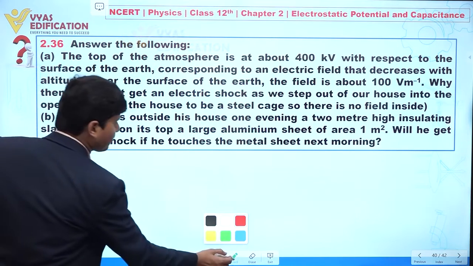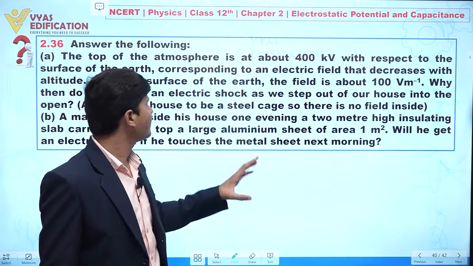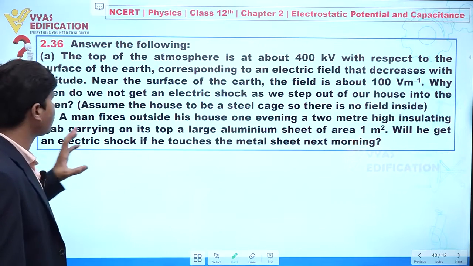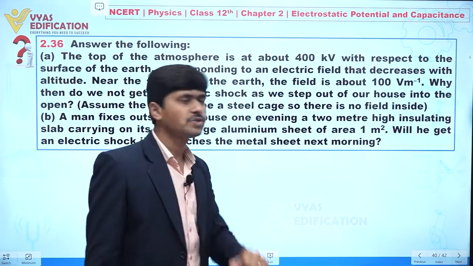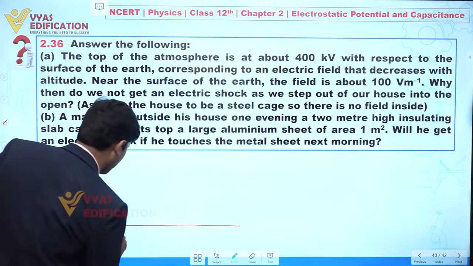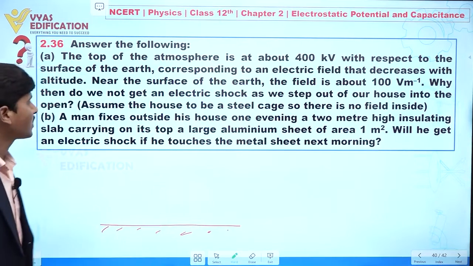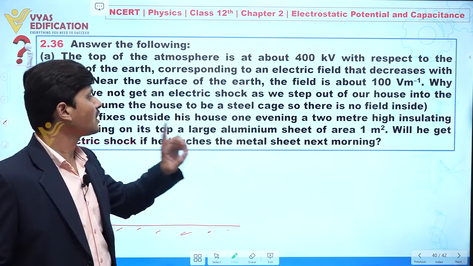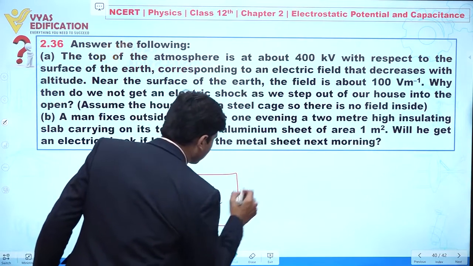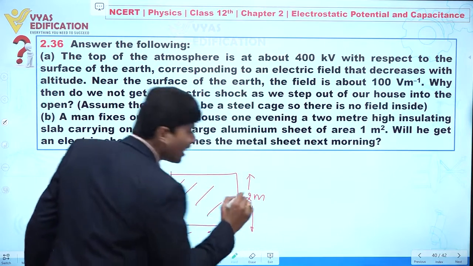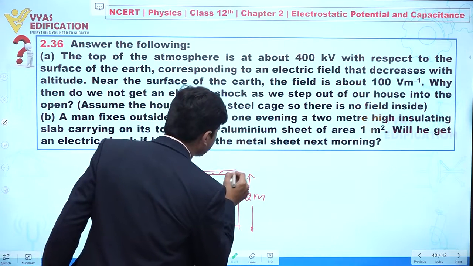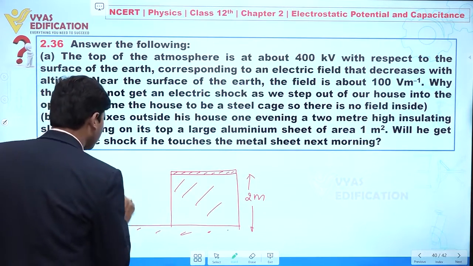Now part B. A man fixes outside his house one evening a 2 meter high insulating slab carrying on its top a large aluminium sheet of area 1 meter square. Suppose this is the ground, and this is the 2 meter high insulating slab. An aluminium sheet is fixed at this position. Clear? And suppose this is a person.